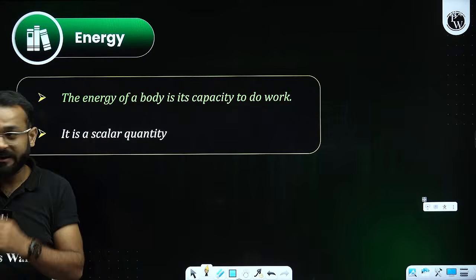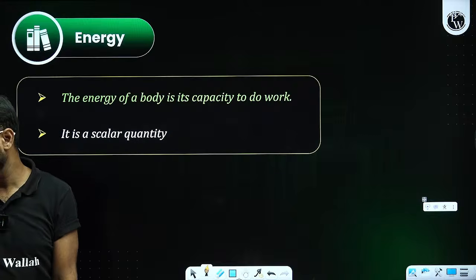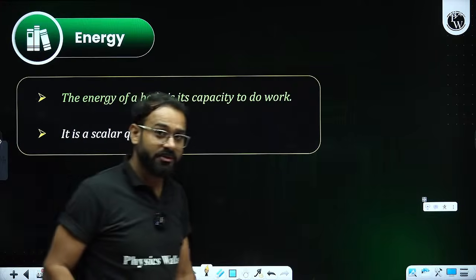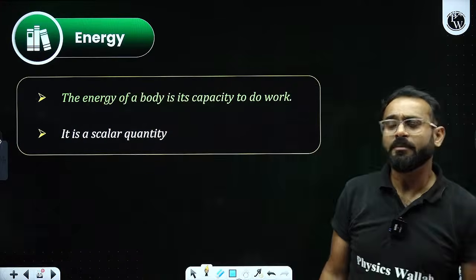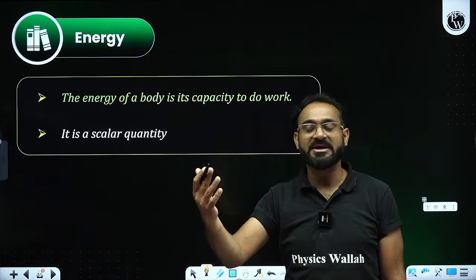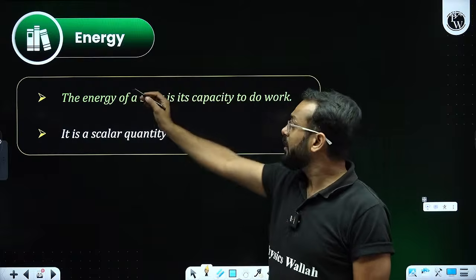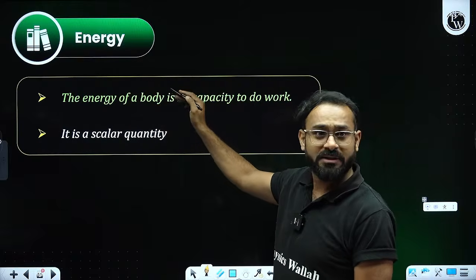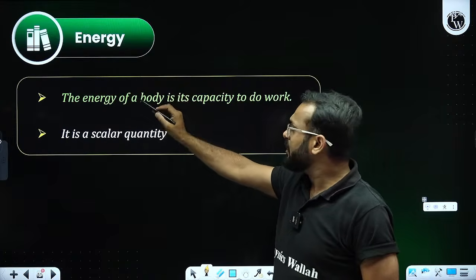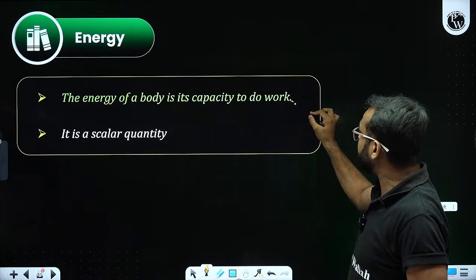Now the next point is energy, and that is going to be really important for us. Why is it important? Because there are certain segments that we need to understand in the energy criteria. So we will be discussing that. The energy of the body, yes, 10 joule. Perfect answer. So the energy of the body is the capacity of doing work.